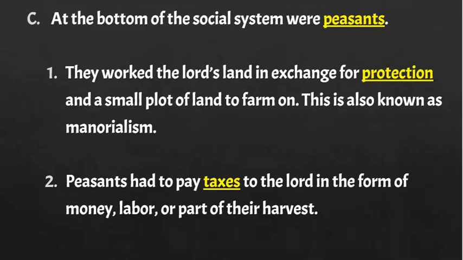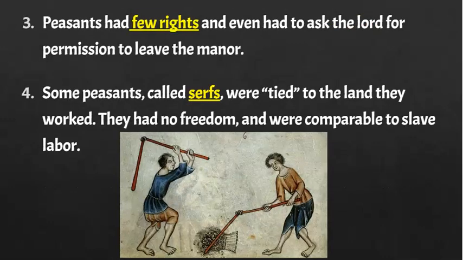Now, peasants had to pay taxes to the Lord. They may have to give money, they may have to give time in the form of their labor. They might even have to give part of the harvest of their small garden that they have. But peasants have very few rights. They even have to ask for permission from the Lord to even be able to leave the manor, to leave that land.